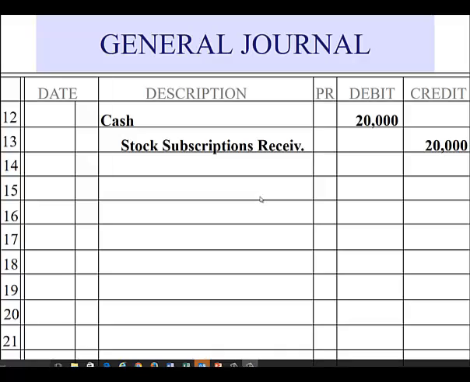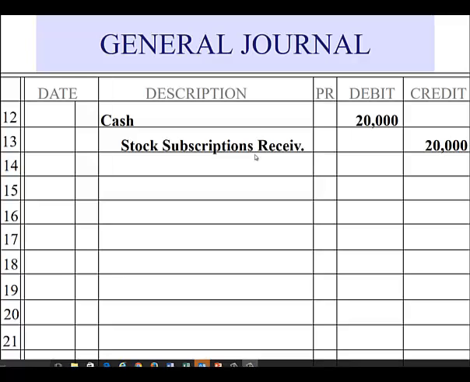Okay, now here's where the subscriber is making his final payment of $20,000. So we're going to debit cash for $20,000 and credit stock subscriptions receivable for $20,000. So this completely takes the stock subscriptions receivable off the books. So he is paid in full so we can issue the stock.